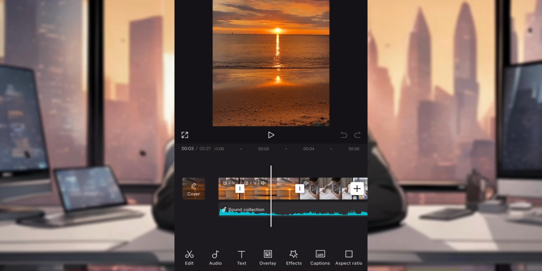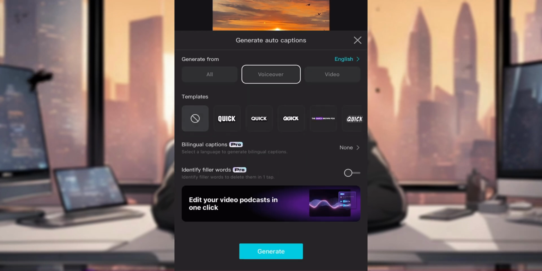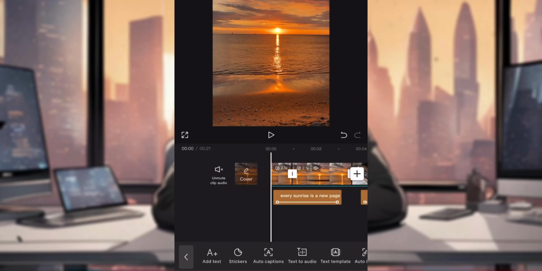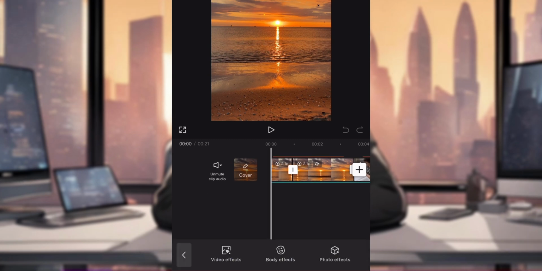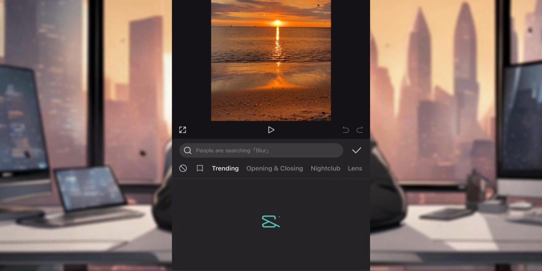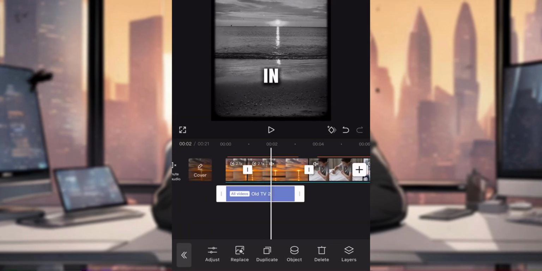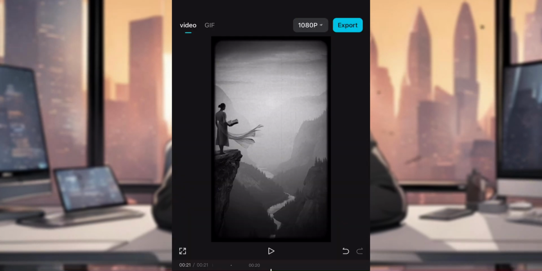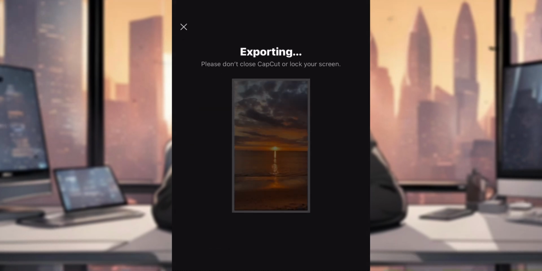Once that is done, the next step is to add captions. Click on Text and click on Auto Captions. Then select your template and click on Generate. In just a few seconds, your captions will be ready. The last step, we need to turn the video to a dark theme mode. Click on Effect, then click on Video Effect and choose the Old TV 2 effect, and this will give it that dark theme. Then drag it to the end of the video. Click on Export, increase the resolution to 4K, increase the frame rate to 60, and save the video.